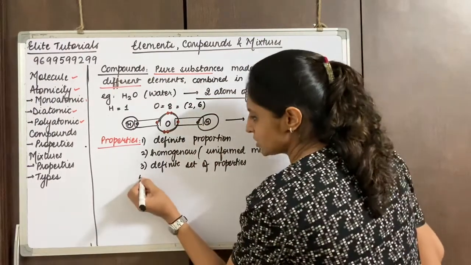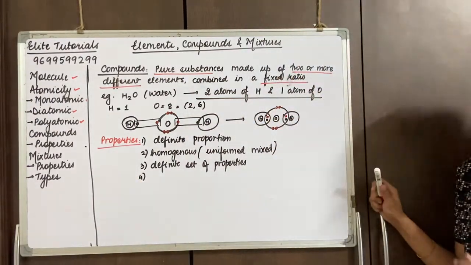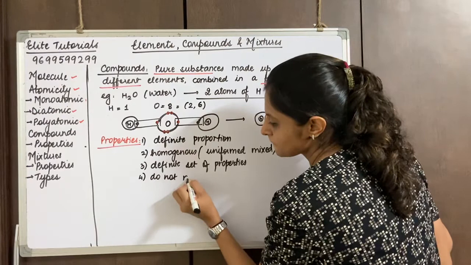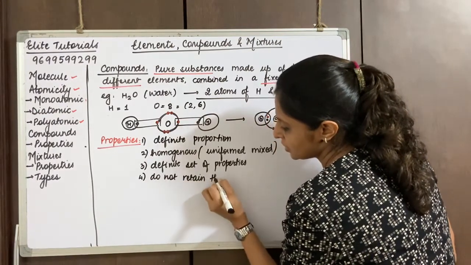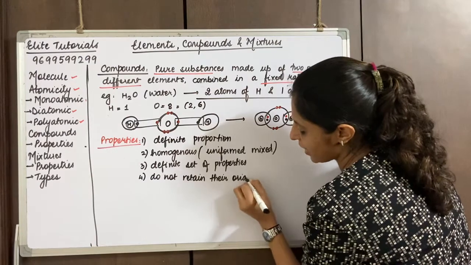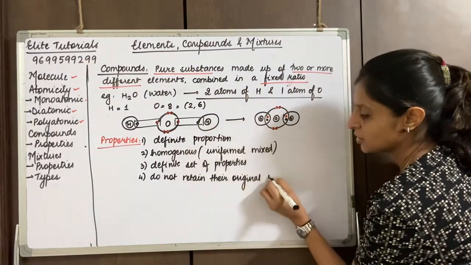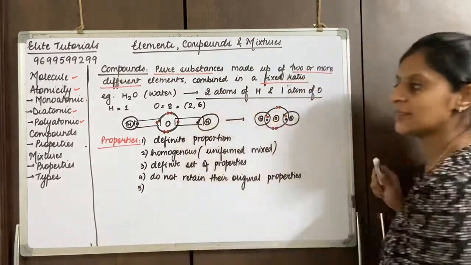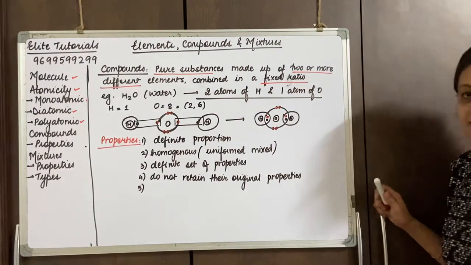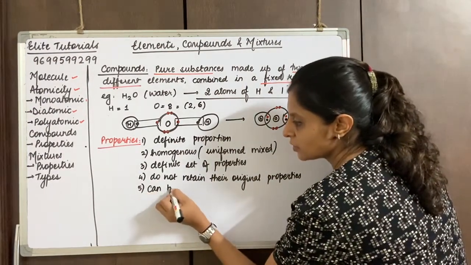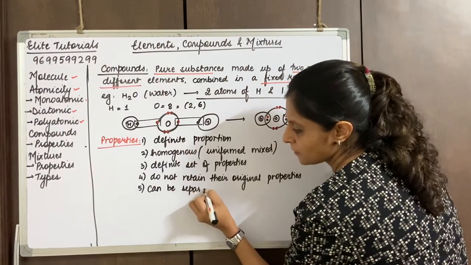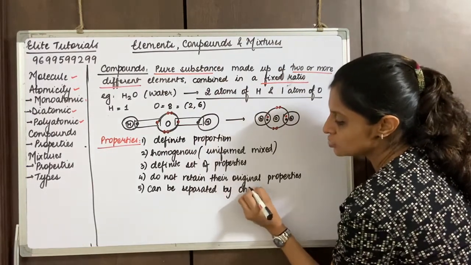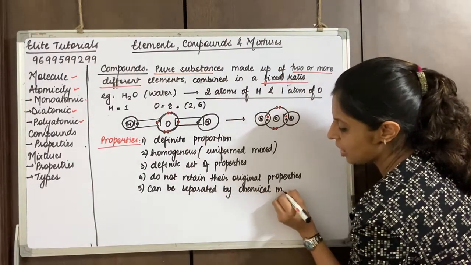Further, we come down to the fourth point. The fourth point we are talking about is they do not retain their original properties. Okay, so I combined your third and the fourth point. And the last one, they can be separated by chemical means only. You cannot just separate it anyhow by physical means.